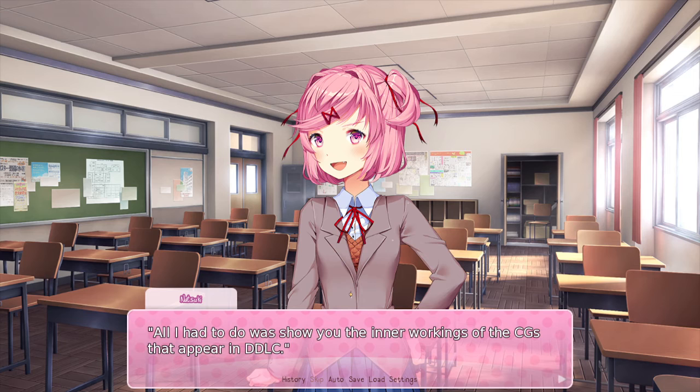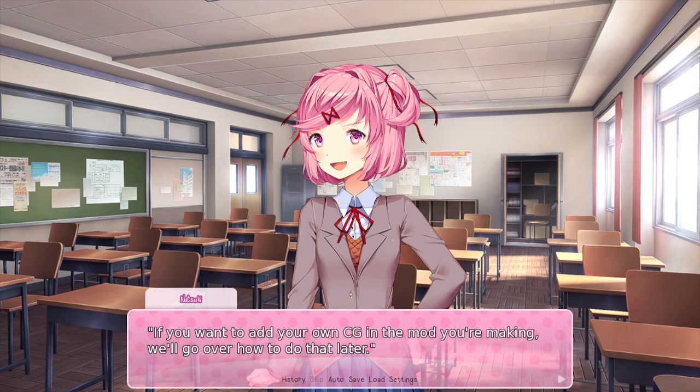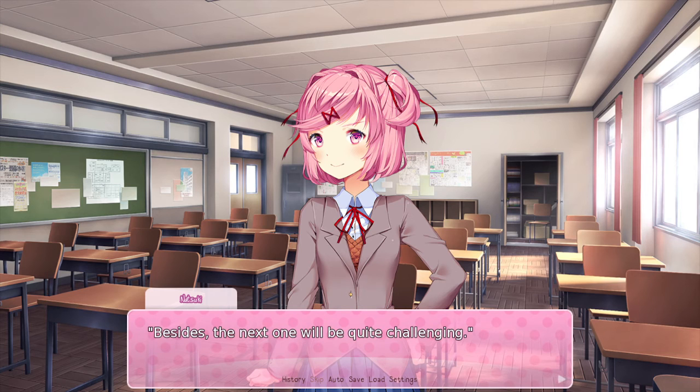Well, this was a pretty easy lesson. All I had to do was show you the inner workings of the CGs that appear in DDLC. If you want to add your own CG in the mod you're making, we'll go over how to do that later. Besides, the next one will be quite challenging. We'll be covering the poems and the poem minigame. When you're ready, just select the next episode.